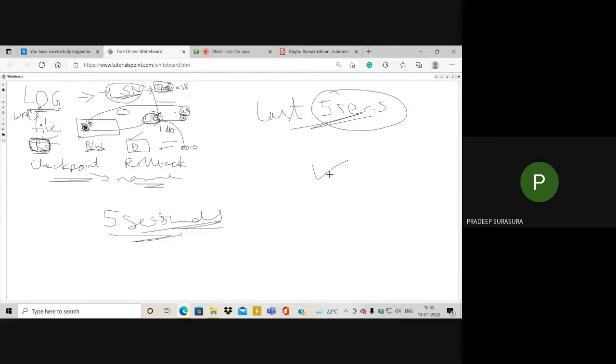So for every 5 seconds, one checkpoint is created. Suppose the data is lost in the midst of the transaction, the data will be lost only of the last 5 seconds, maximum, not more. So you understand how the system will work in order to recover the data.